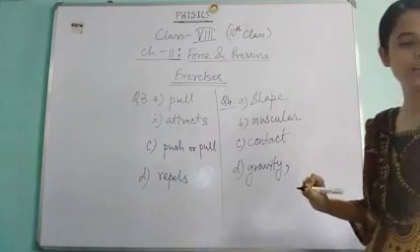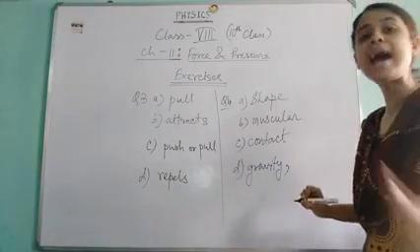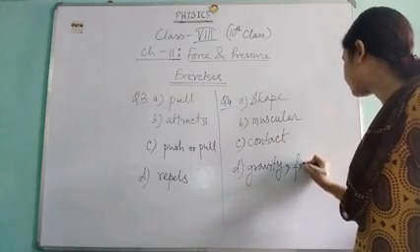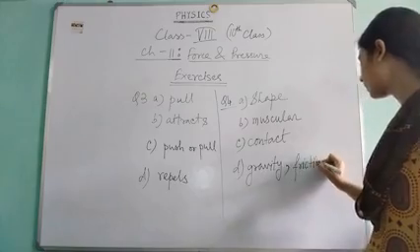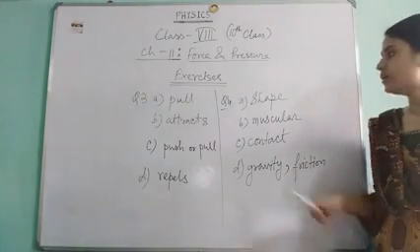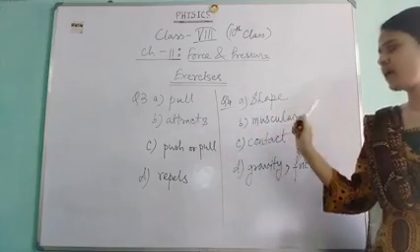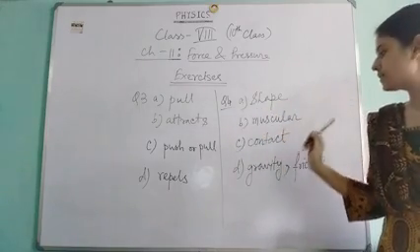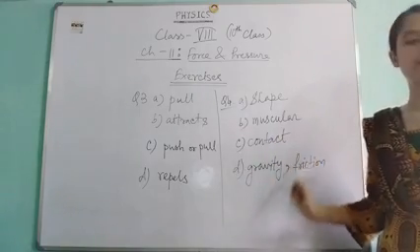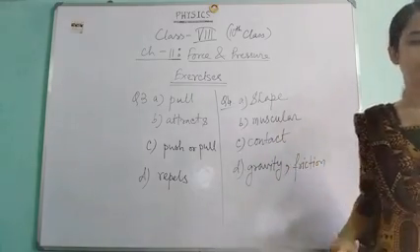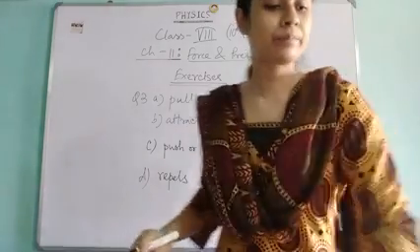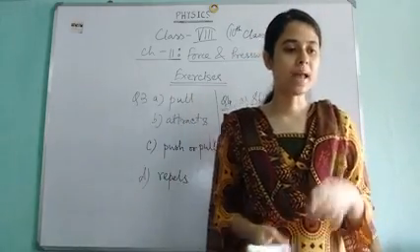And the second one is, due to dash of the air. So what of the air? Friction. That's due to friction of the air. So once again, 4A shape, 4B muscular force, 4C contact force, 4D gravity and the friction of air. So these are the fill in the blanks.